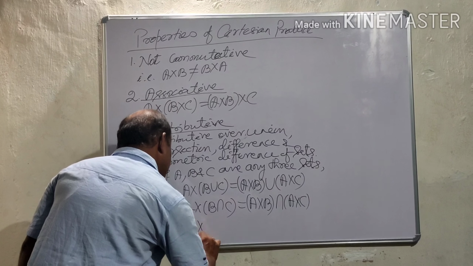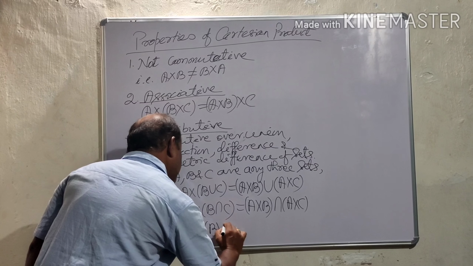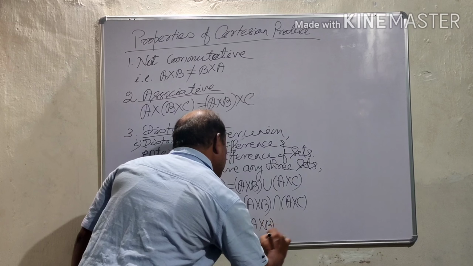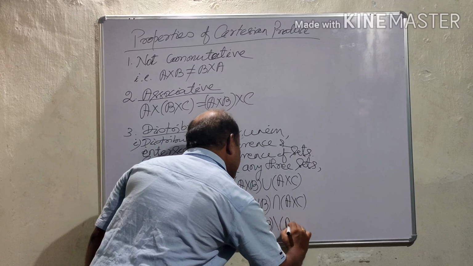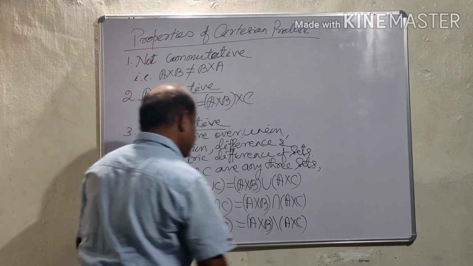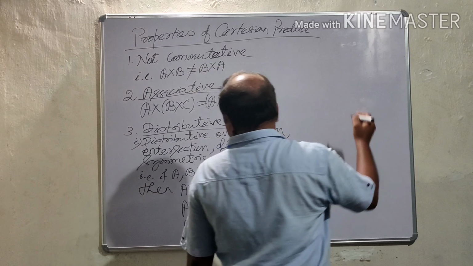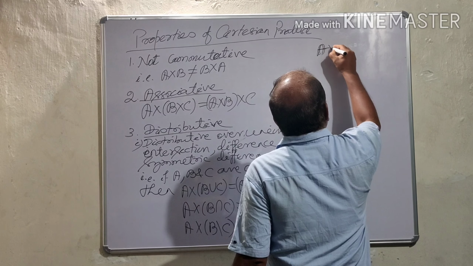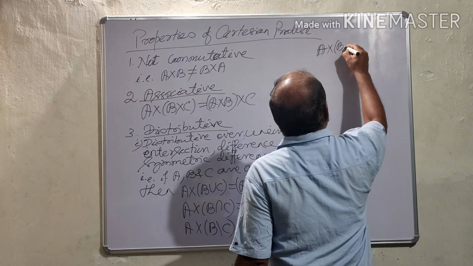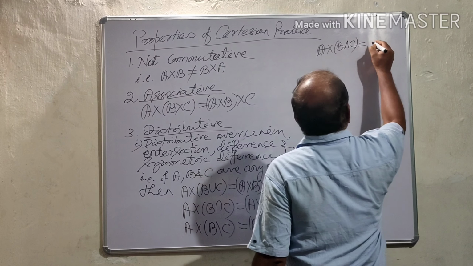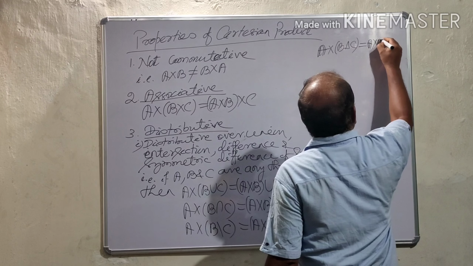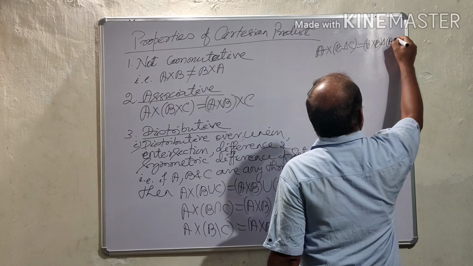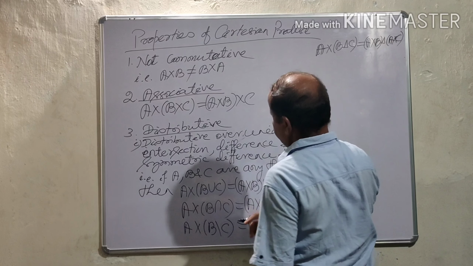A Cartesian product (B difference C) is equal to (A Cartesian product B) difference (A Cartesian product C). A Cartesian product (B symmetric difference C) is equal to (A Cartesian product B) symmetric difference (A Cartesian product C).